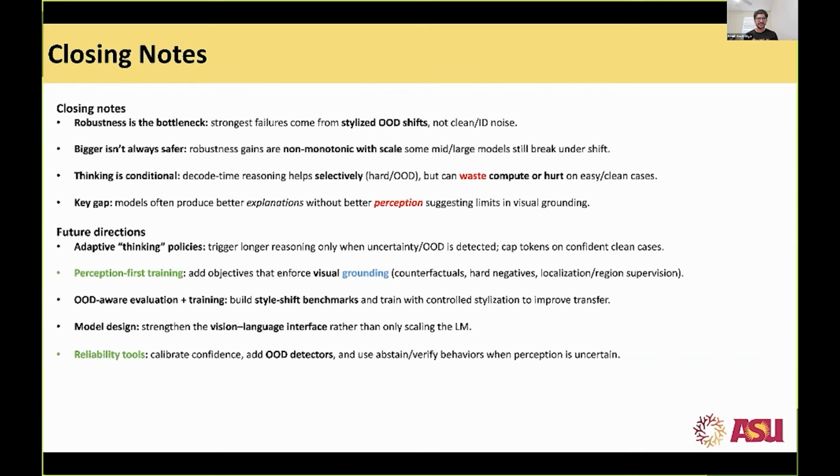So future directions are taking this data set and training it for better perceptual capabilities, for better property-based post-training methods. There is a need for more stylized out of distribution benchmarks and data sets.